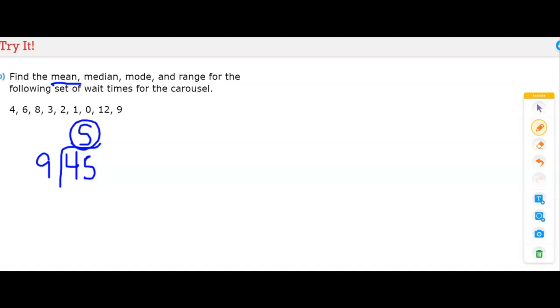Next, we have to find the median. So now we have to list the numbers from least to greatest because I didn't do it for the mean. You could definitely list those numbers first from least to greatest before you do anything. I should have, but I didn't. So I'm going to list them now. So we have 0, 1, and I'm just going to cross them out so I make sure that I don't repeatedly use a number so I don't get messed up. And again, I'm just writing them in order from least to greatest.